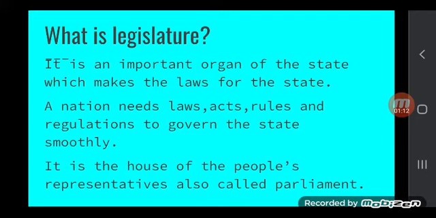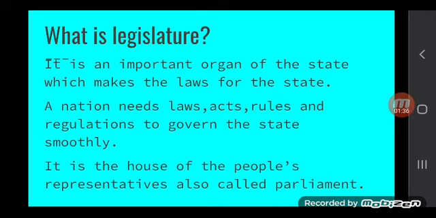A nation needs acts, laws, rules, and regulations to govern it smoothly. In a democratic system, people's representatives make laws. The House of Representatives is called legislature, and the most important task of legislature is to make the laws.